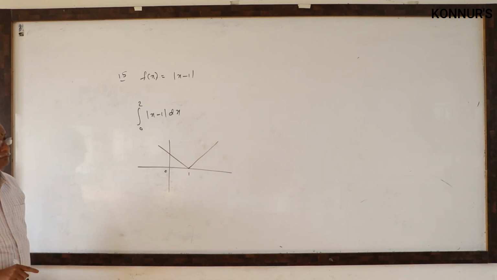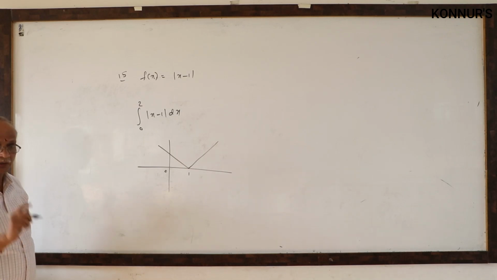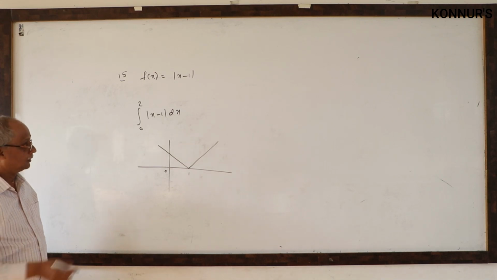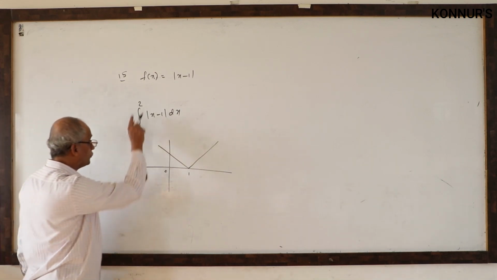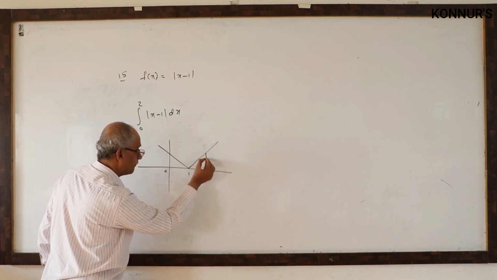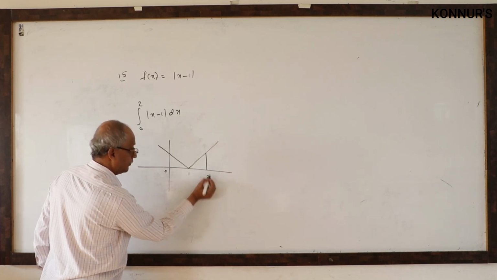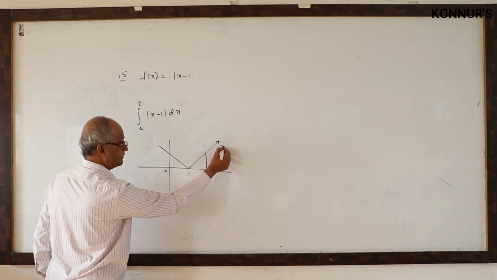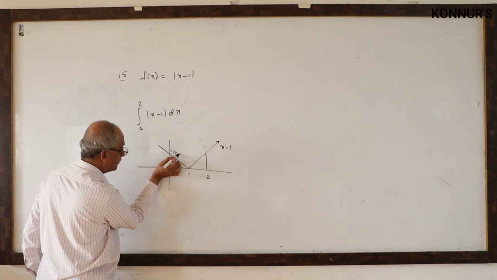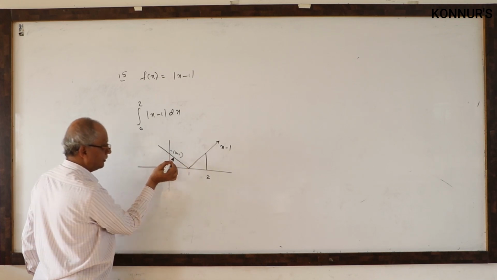Now, how to find the definite integral? It is the same as how to find area. Consider the scale here 0 to 2. Where is 0 here? Here 2 you consider. What is this graph? x minus 1. What is this graph? Minus of x minus 1. Okay? Negative.